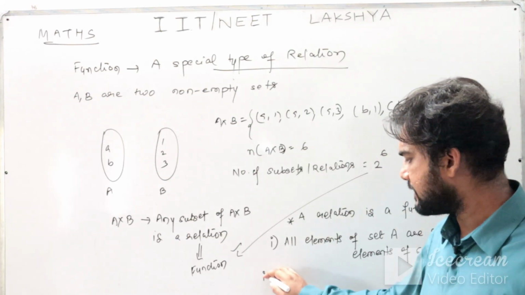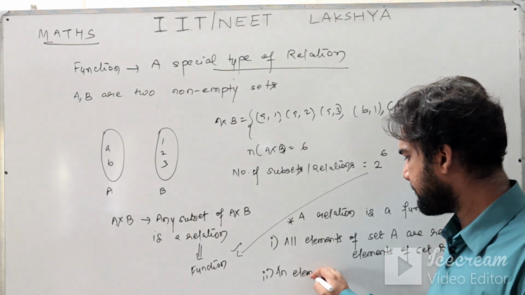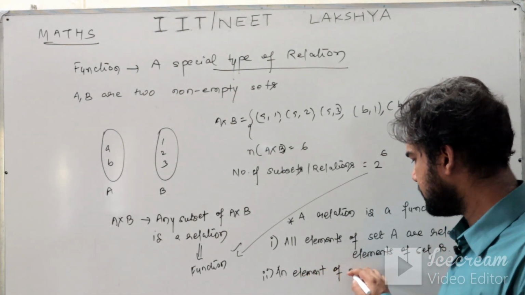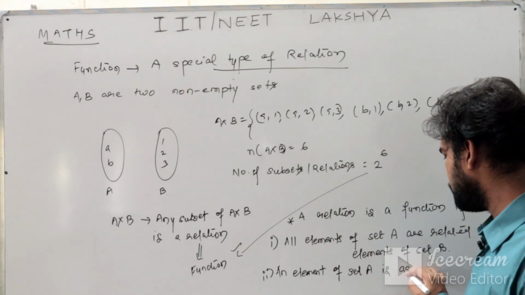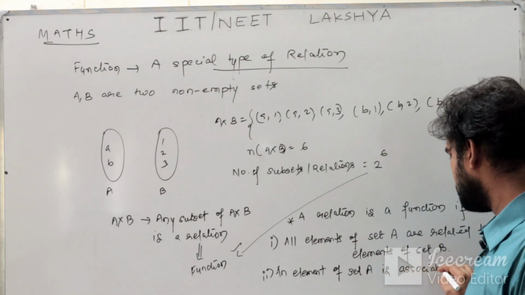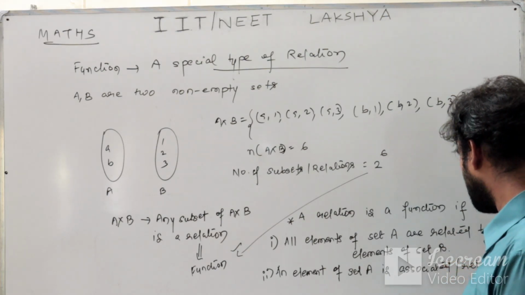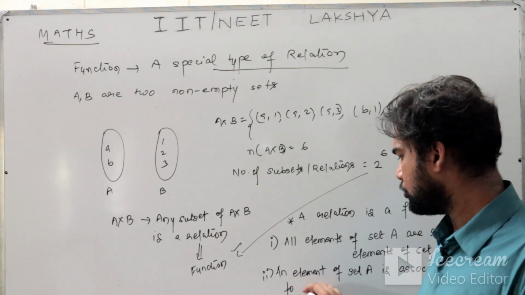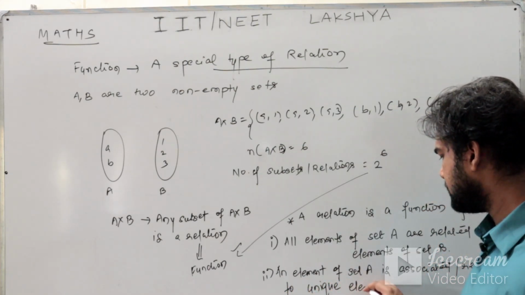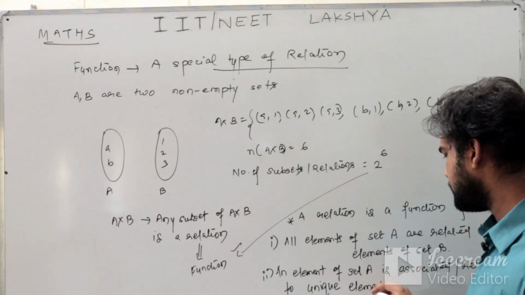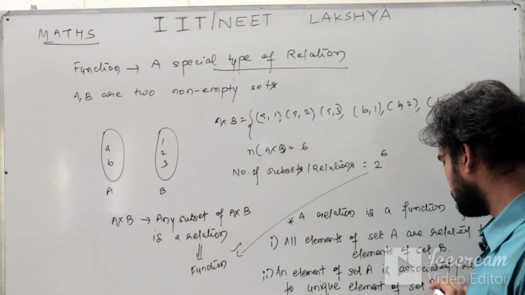And one more criteria is there. An element of set A is associated, or you may say related, to a unique element of set B. Uniqueness has to be there, to a unique element of set B. An element of set A is associated or related to a unique element of set B. These are the two criteria.